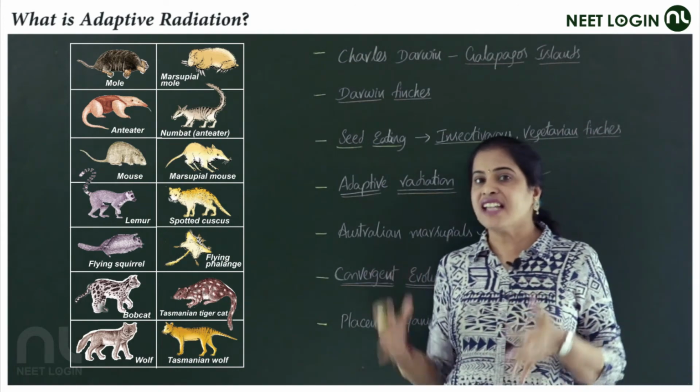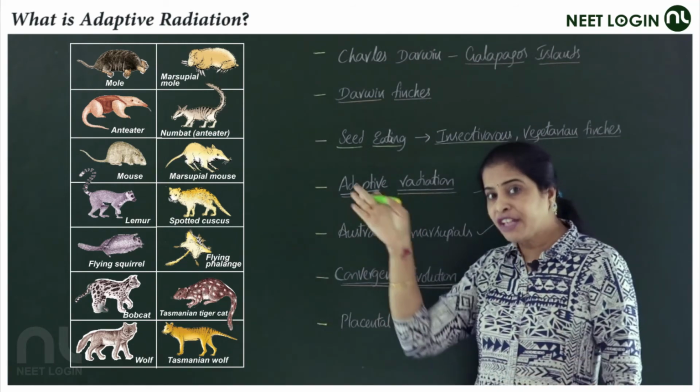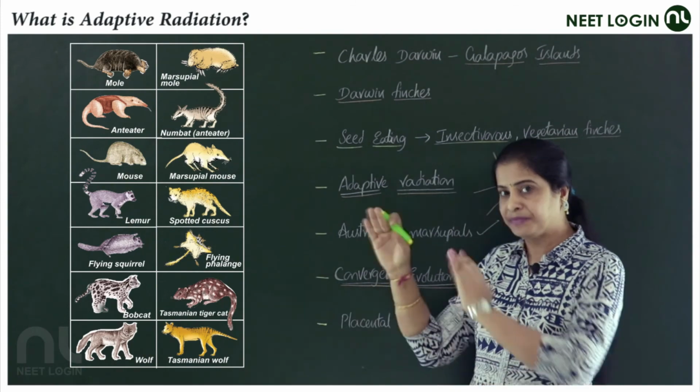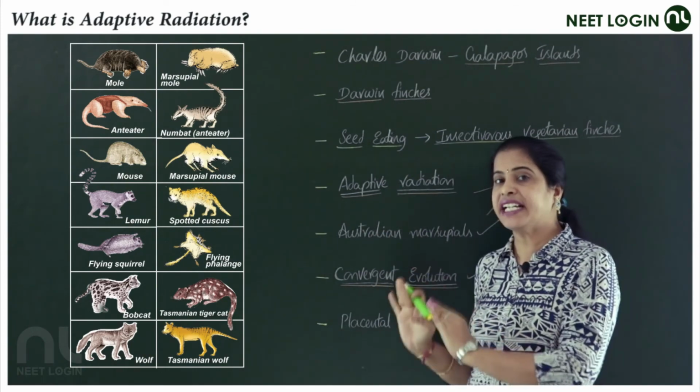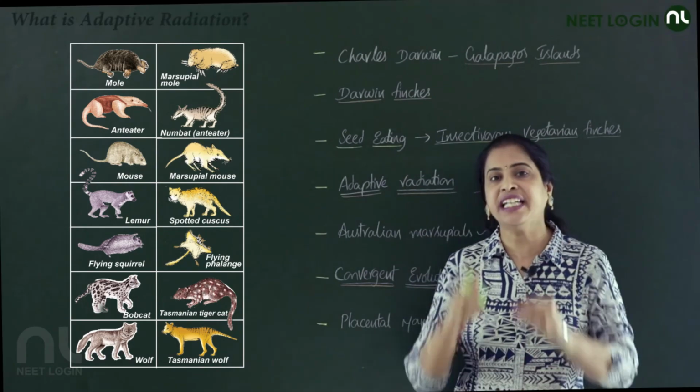There is a chance of asking the question, okay, numbat is compared with what? Even one other example you can see, lemur. Lemur is a placental mammal, compared with the spotted cuscus. Like this, they can ask you questions. There is a probability in the NEET.